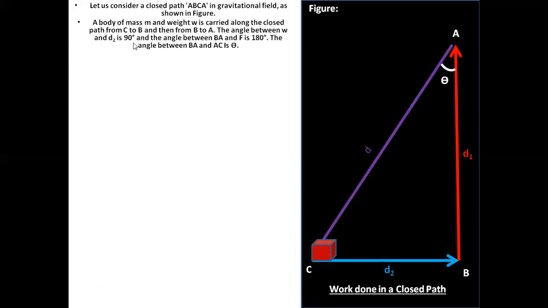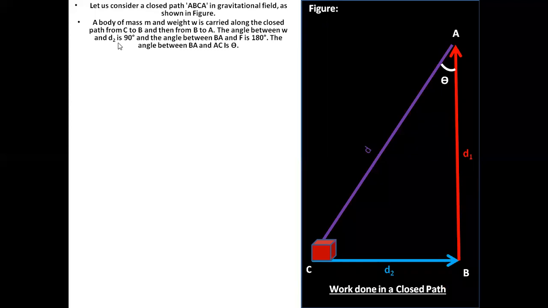Let us consider a closed path A, B, C, A in a gravitational field as shown in the figure. Let's draw a figure in which we follow a pathway from C and then back to C again. So we move from point C to B and then from B to A and then come back to C again. Now, in this case, a body of mass m and weight W is carried along a closed path from C to B, then from B to A.